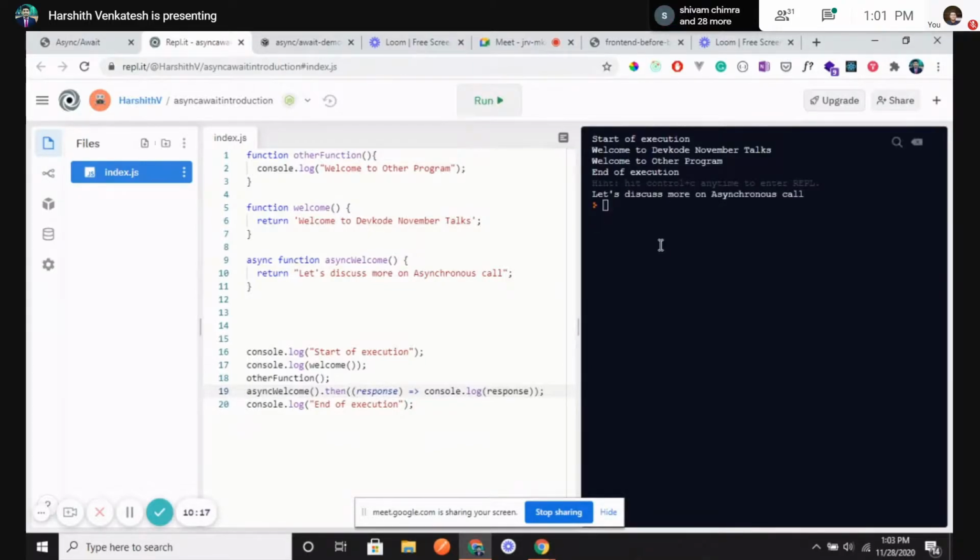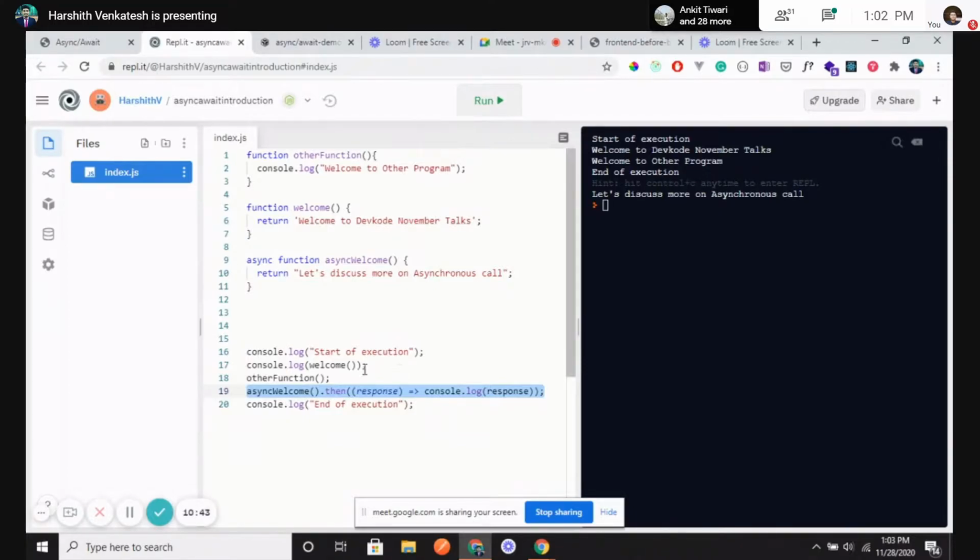So what is happening here? If you see, right? First, I'm calling start of execution. That is normal. Okay. After that, I'm calling a welcome function. Welcome to DevCode November Talks. And after that, I'm calling other function, which is welcome to other program. After that, I'm calling this line of code, right? But what do you see here? I mean, it's showing end of execution. Why did this happen, basically, right?